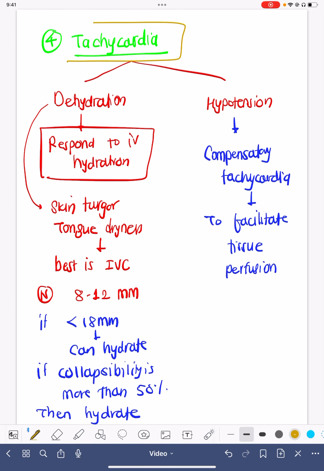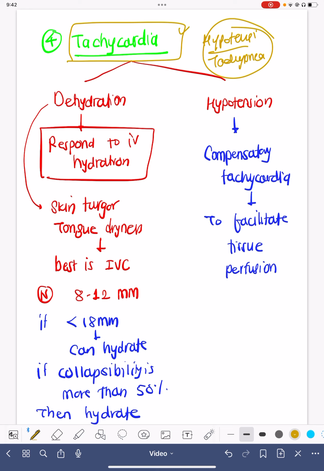Tachycardia is one of the very important and very bad factors in metabolic acidemia, because in acidemia hypotension is common, tachypnea is common, and to keep all the systems like kidneys, brain, everything in the loop, to maintain sufficient cardiac output, sufficient blood volume, and tissue perfusion to all these organs, tachycardia is always there.